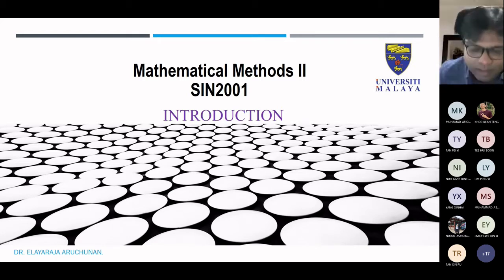This is one of the units that you have to look into for your future career as well, because mathematical method is one of the crucial areas in many engineering and scientific fields. I am Ilayaraja Aruchunan. My expertise is in numerical analysis as well as the application of machine learning algorithms. If you have any intentions to do your final year project, or to further your Masters or PhD, we can always discuss and I will bring out the best in you.